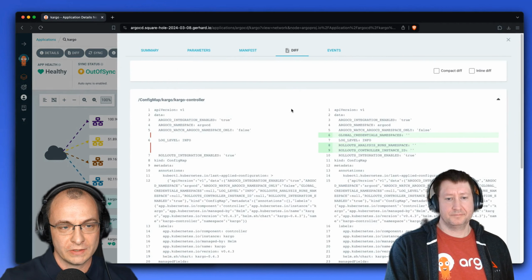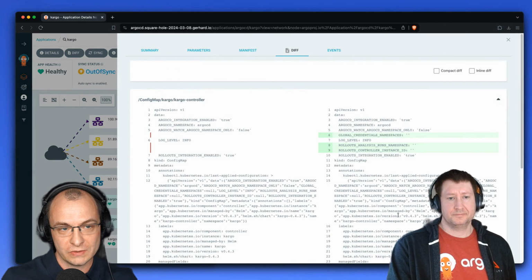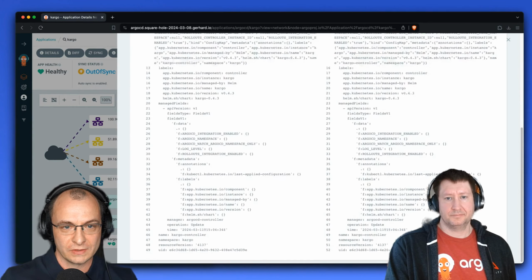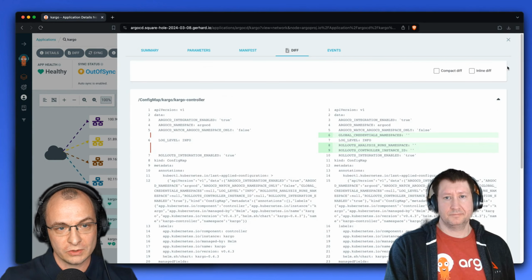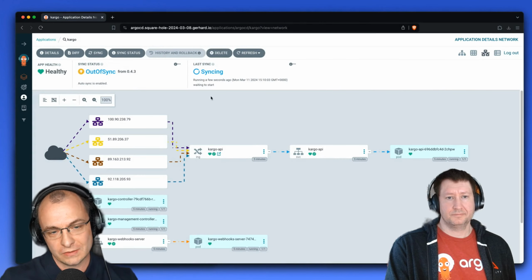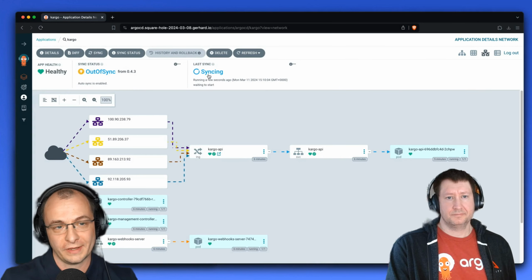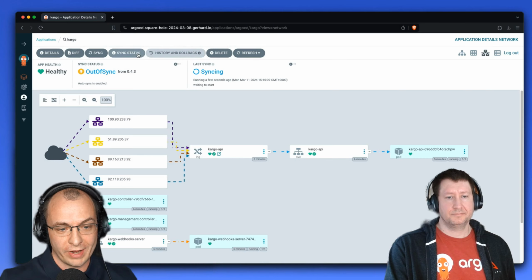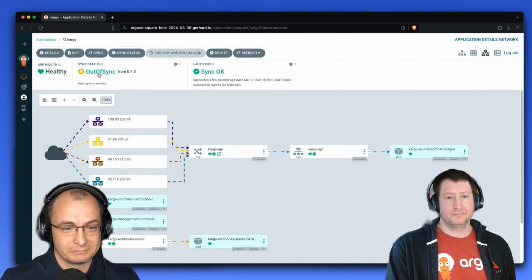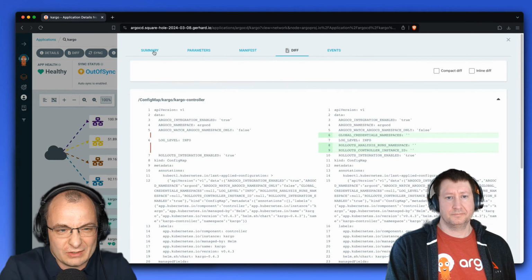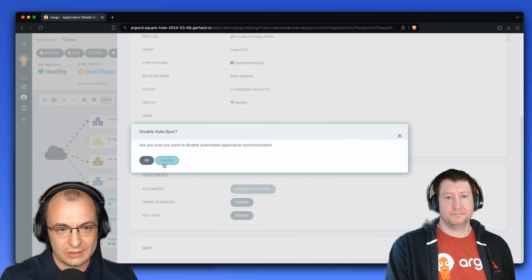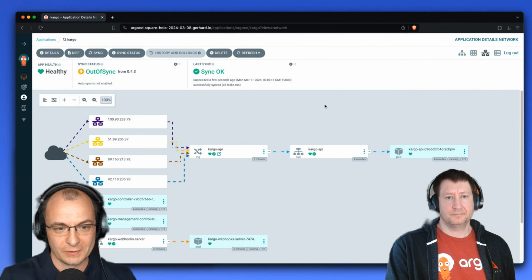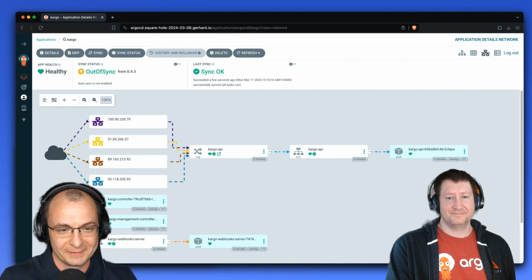In this case, there's cargo, which is being applied. And as you can see, there seems to be a diff, but the diff is empty values. And then what Argo CD will try to do is try to sync it over and over again, even though in actual fact, there's no diff. So the workaround, again, which I came up with, and it seems to kind of work, is just disable autosync. It's not great, but it seems to stop that automatic syncing loop. Any thoughts on this, Ken?